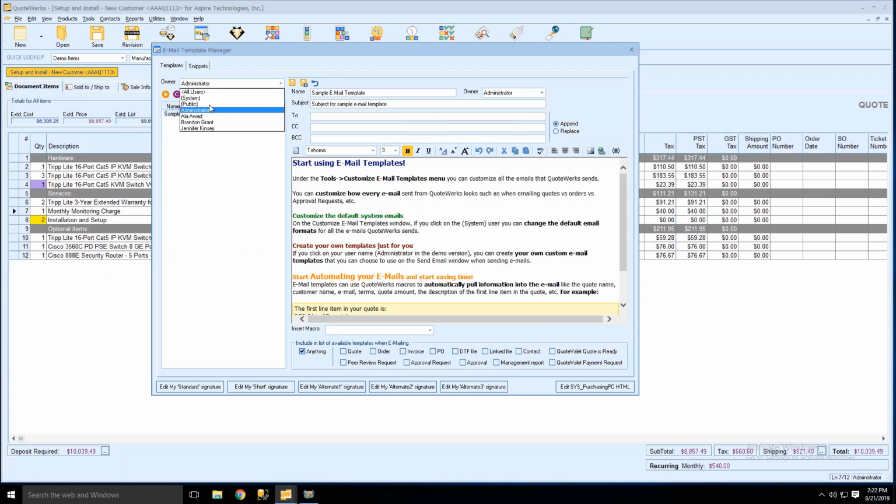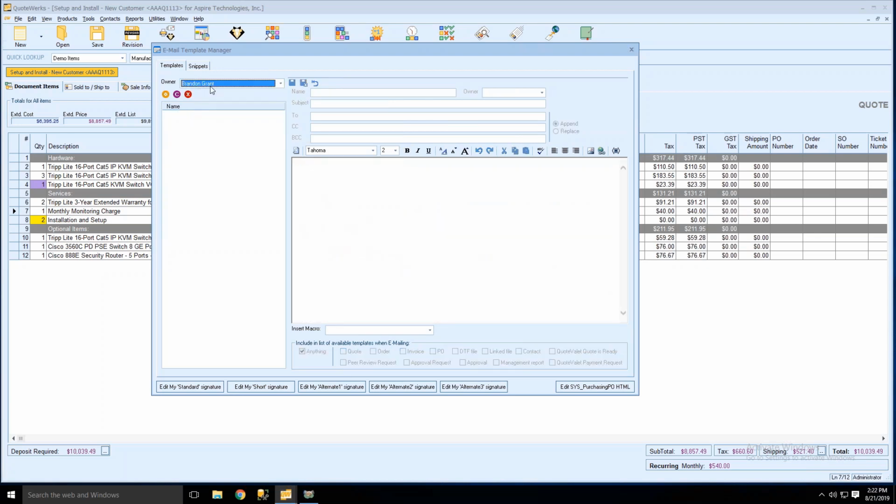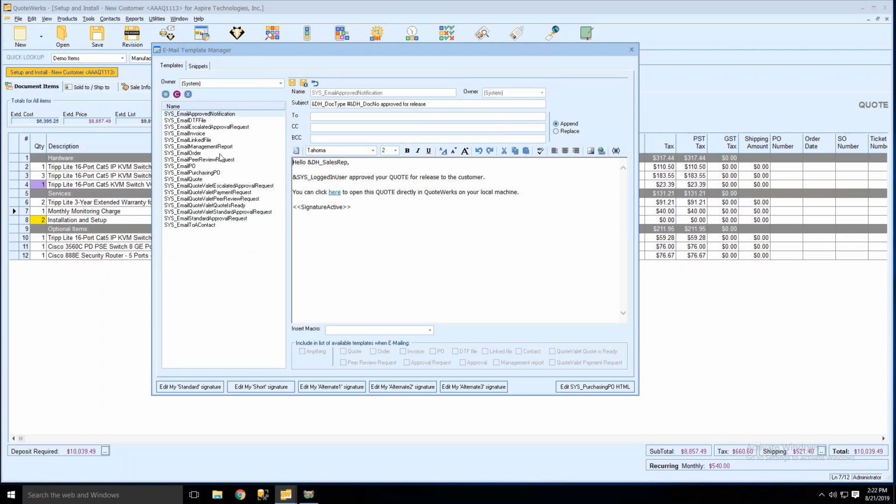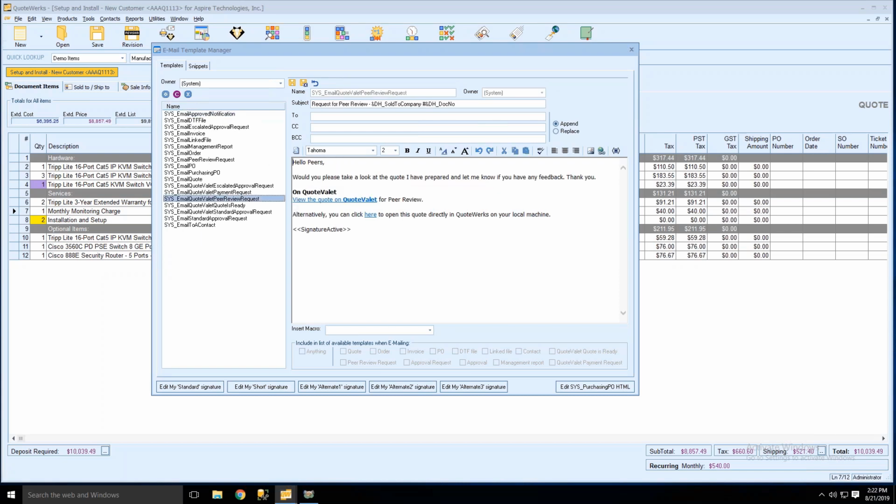If I had logged in as Brandon instead, then I would see my email templates if I had any, which I don't. But then you'll see on the drop-down, you also have the option to view the system and the public templates as well as other user templates. The system templates are the default templates in QuoteWerks. So if you want to adjust or change these, you can come in here and make any of these adjustments.